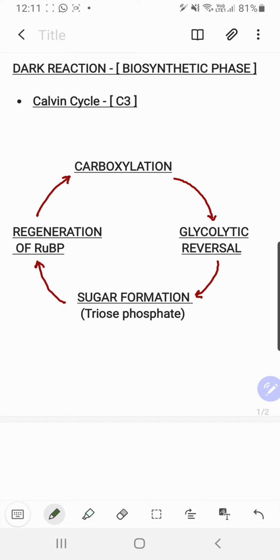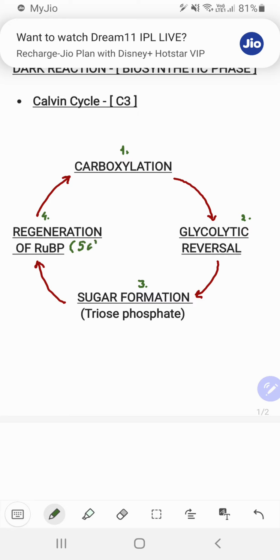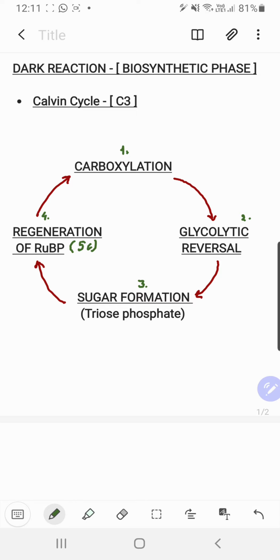So straight away these headings are going to give you marks if this question is ever there in your exams, right? This is the first step, carboxylation. The second step is glycolytic reversal, you may call it a reduction. The third one is sugar formation. And the fourth point is regeneration of RuBP, and you know till now that RuBP is a 5 carbon atom compound, right?